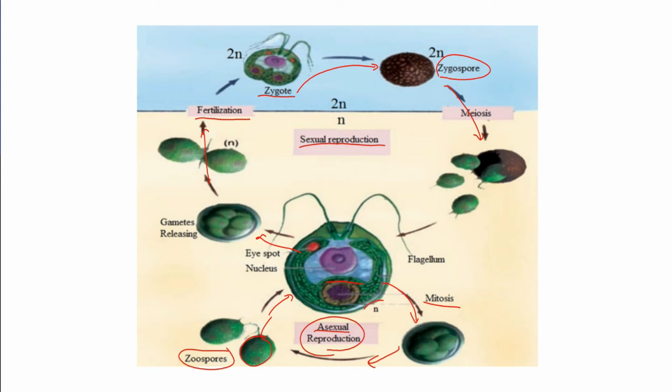Because the original organism is haploid and the zygospore is diploid, so to reduce the number of chromosomes it passes through meiosis, forming new organisms, which we also call zoospores, and they grow into new mature Chlamydomonas. The cycle turns.